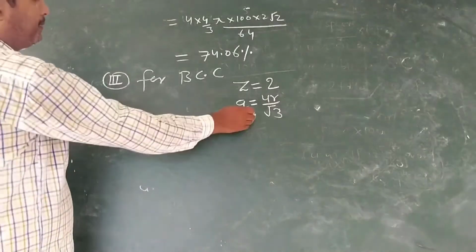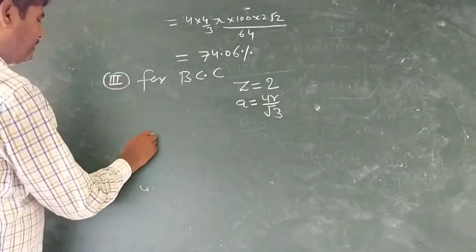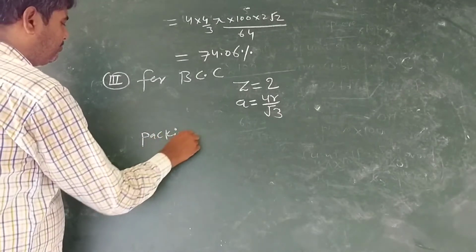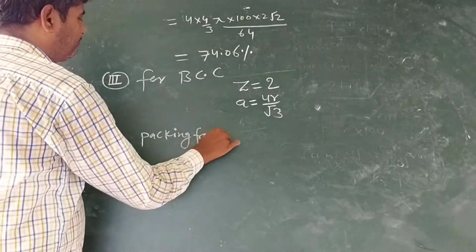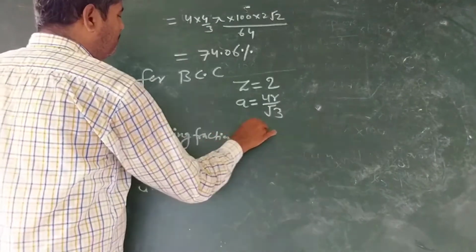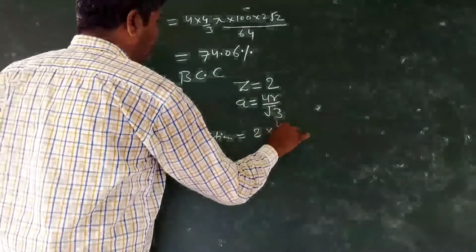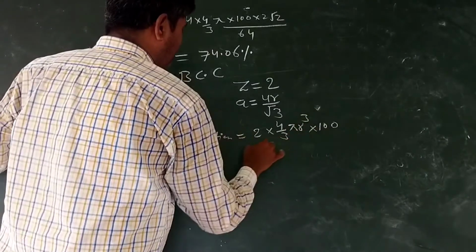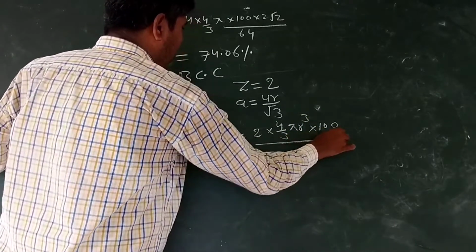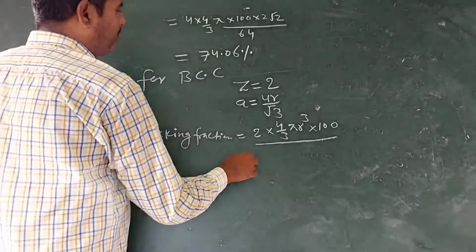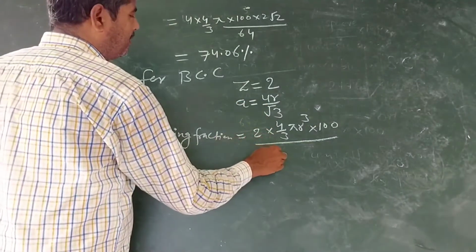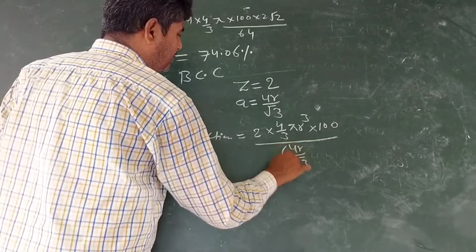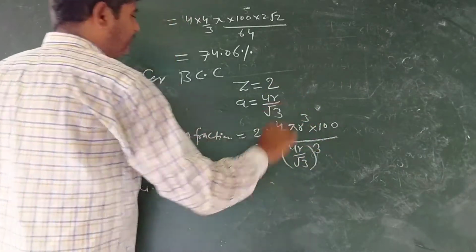This value will be substituted in the formula of packing fraction. Packing fraction is equal to 2 into 4 upon 3 pi r cube into 100 whole upon a cube. So here a is 4r upon under root 3, whole cube.